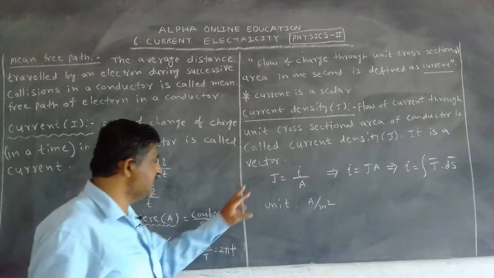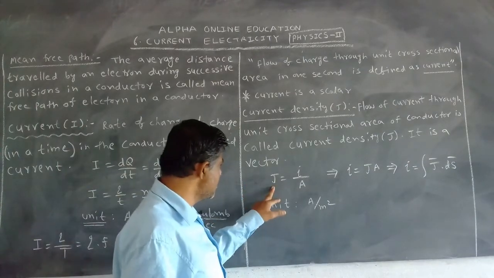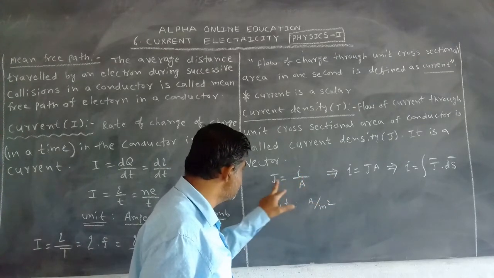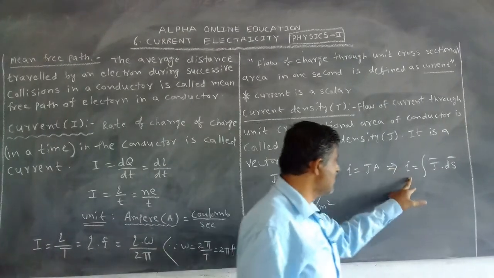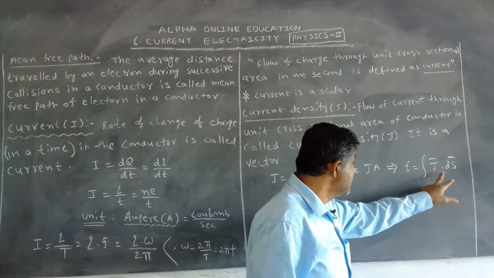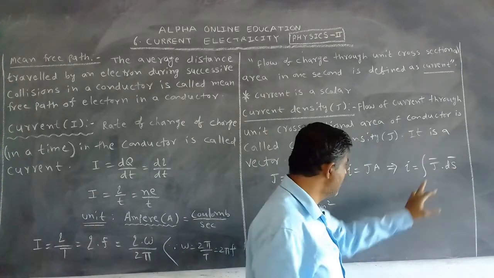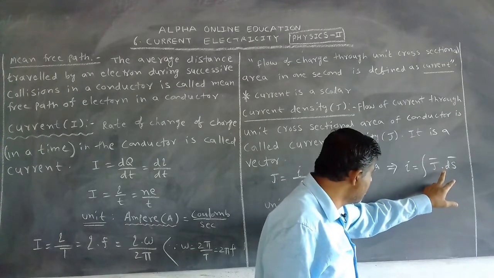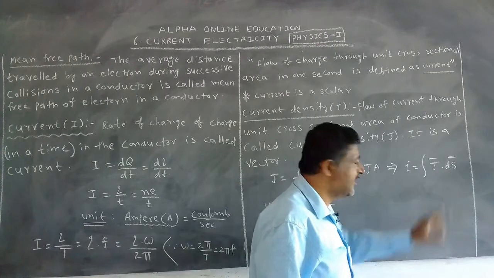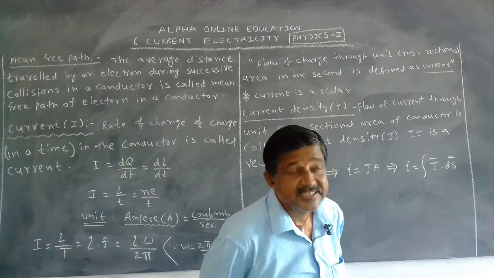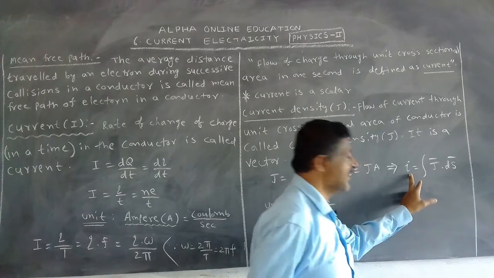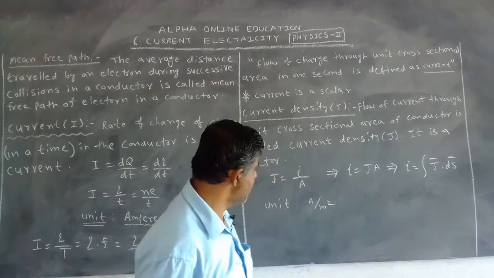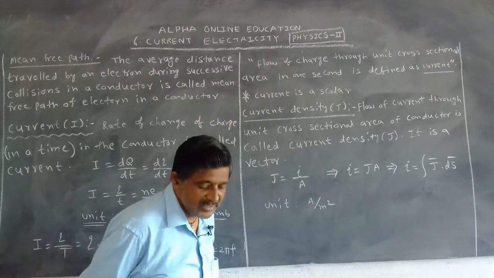Okay, now how can we write the mathematical form? J is equal to I by A, or we can write I is equal to J into A. Otherwise, I is equal to the integral of J bar dot ds bar. Why? Current density is a vector and area is also a vector. What am I taking? Dot product. When a dot product is taken between two vectors, the resultant is a scalar. What is the resultant here? Current. Current is a scalar, but current density is a vector. So this is the mathematical expression for the current density.